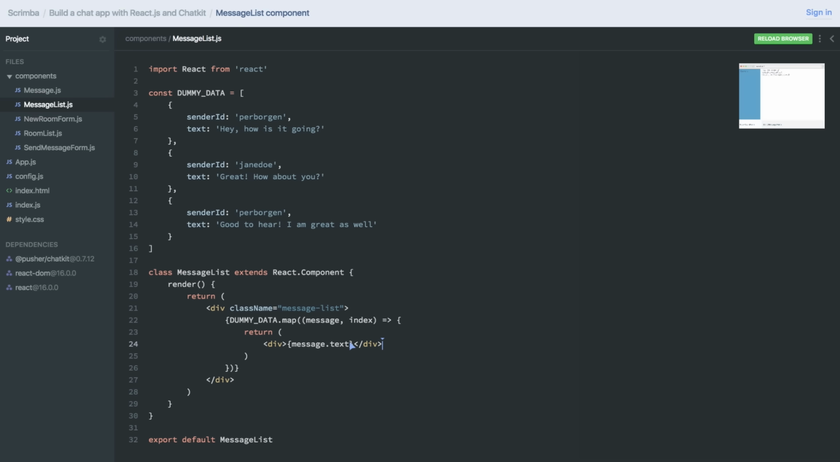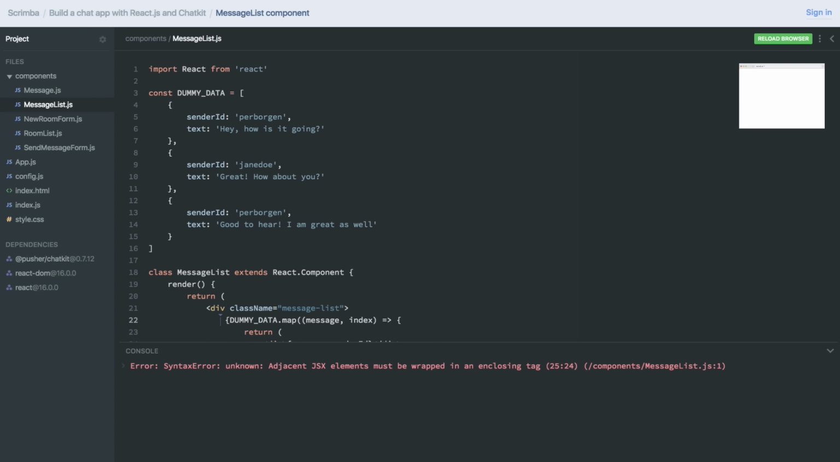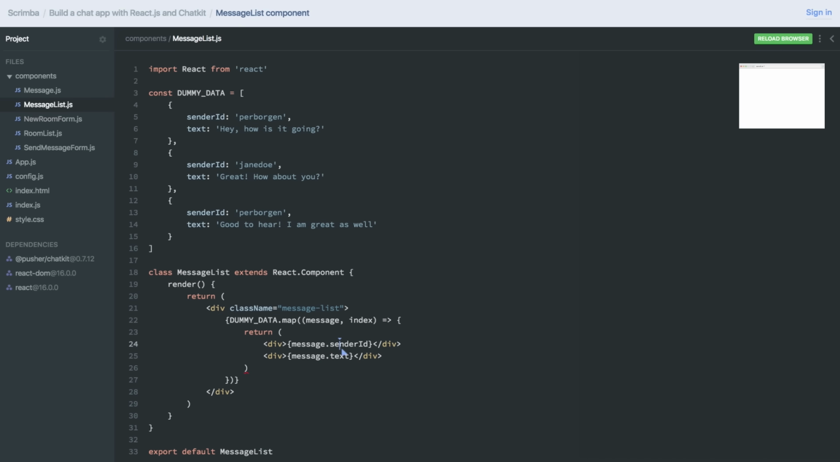Okay, so I hope you managed to solve this task. Let's see how it's done. So I'm suspecting that some of you might have been tempted to simply add another div tag here, do message.senderID. And if you try to do that, you see now, if we run the code, we're getting an error. React is basically saying that adjacent JSX elements must be wrapped in an enclosing tag, which means you can't simply render out 2 JSX elements besides each other like this. You have to wrap them in an enclosing tag.